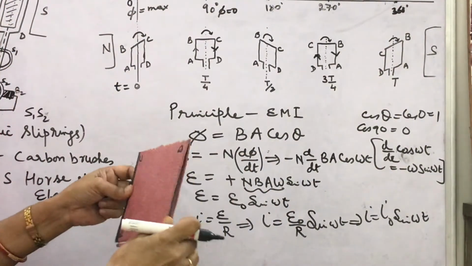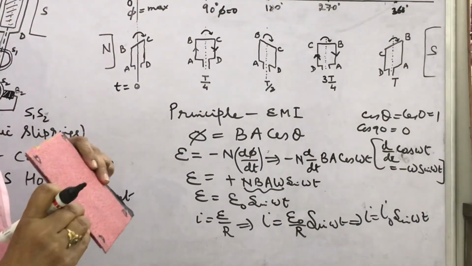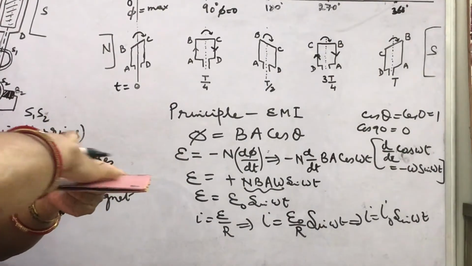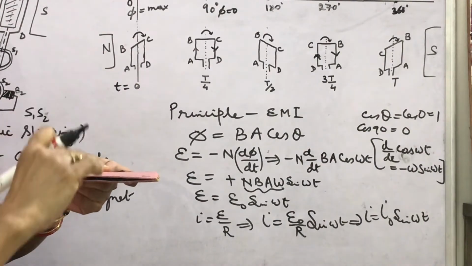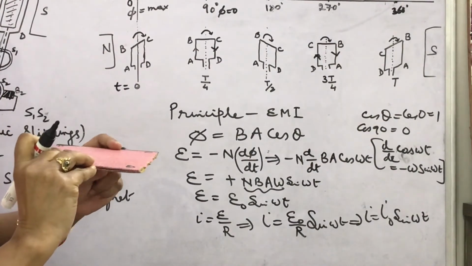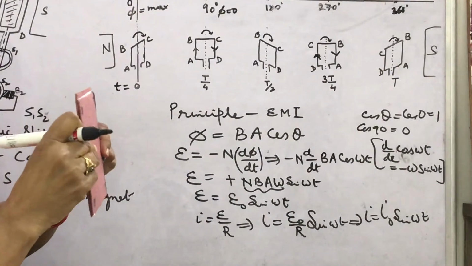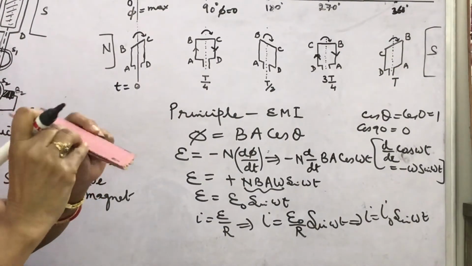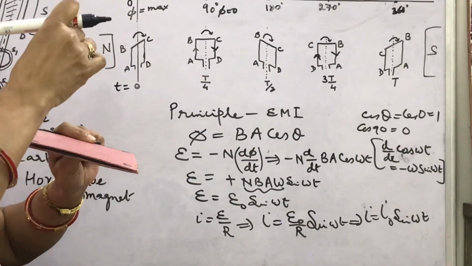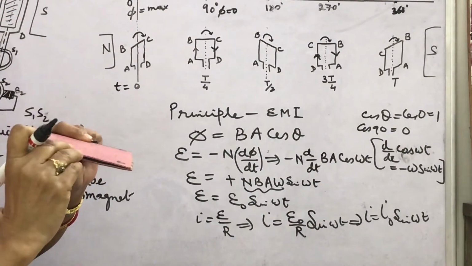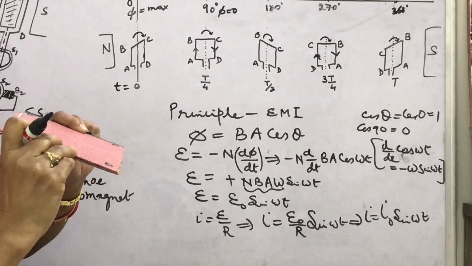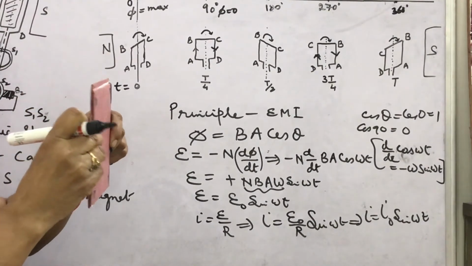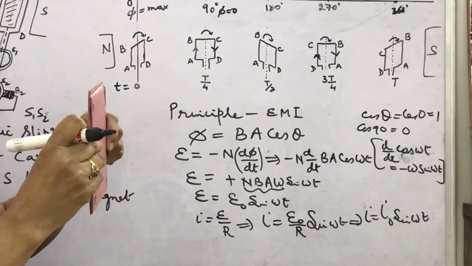Now after 90 degree we have seen that from this position to this position, the zero flux position, again we will rotate. So from 90 degree to 180 degree, again flux is increasing from 0 to a certain value, and AB is also moving upward. But in this case, look here, AB is moving upward from 0 to maximum value, and this is the 180 degree position.